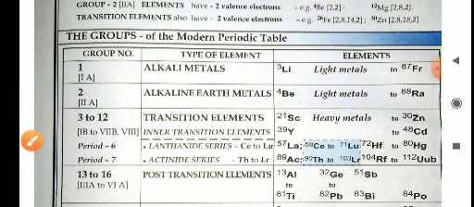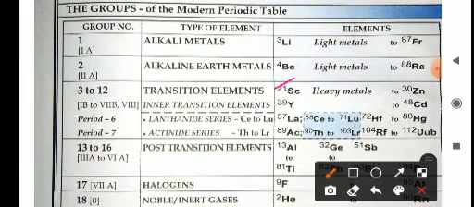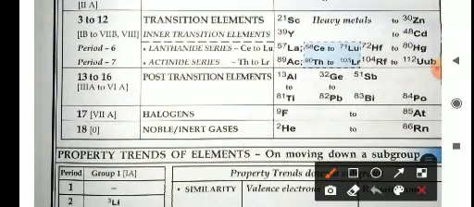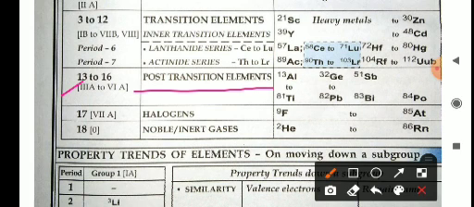They contain the first, second, third and fourth series, from scandium to zinc, yttrium to cadmium, lanthanum to mercury and actinium onwards. Groups 13 to 16 are post transition elements, including aluminium, germanium, antimony, tin, lead, bismuth and polonium.